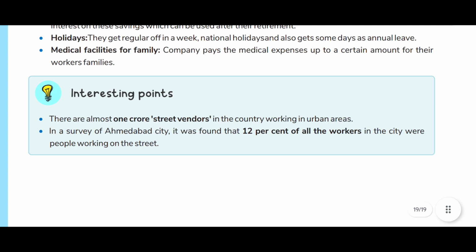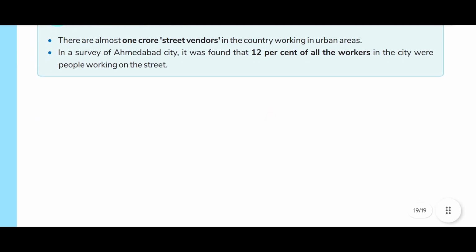An interesting point of this chapter is that there are almost 1 crore street vendors in the country working in urban areas. In a survey of Ahmedabad city, it was found that 12% of all the workers in the city were people working on the street.